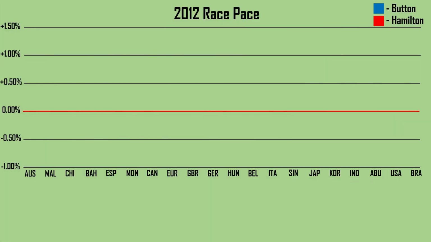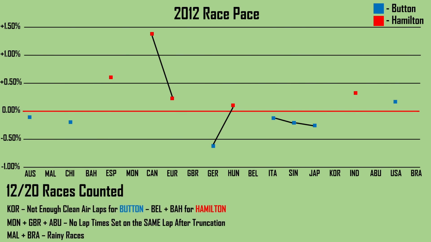Mapping on all of the values for the 2012 season, we end up with a graph that looks a little something like this. For this season there were 12 out of 20 races counted, with Korea being excluded because there weren't enough clean air laps for Jenson Button, and Belgium and Bahrain excluded for the same reason but for Hamilton. This year Monaco, Britain and Abu Dhabi were excluded because there were no lap times set on the same lap after the truncation period, with Malaysia and Brazil being rainy races.